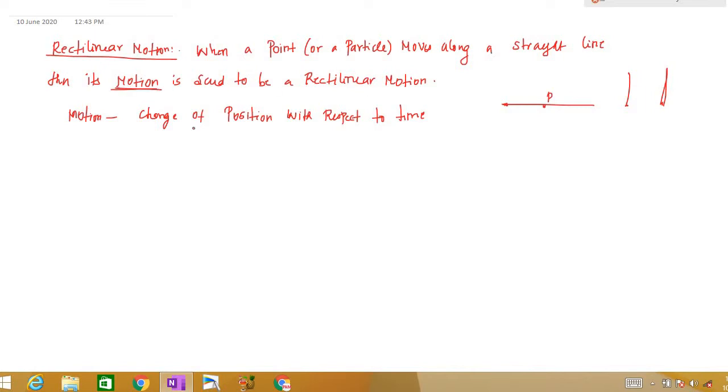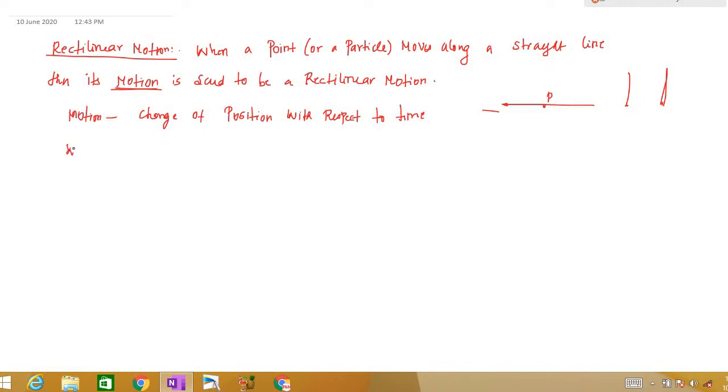So instead of motion, if you plug this sentence here, it will be very easy for you to understand. What you are doing is analyzing the change of position with respect to time when a particle moves along a straight line. Here we are going to consider only two important cases: the motion of a particle moving in a straight line, restricted to a horizontal line or a vertical line.